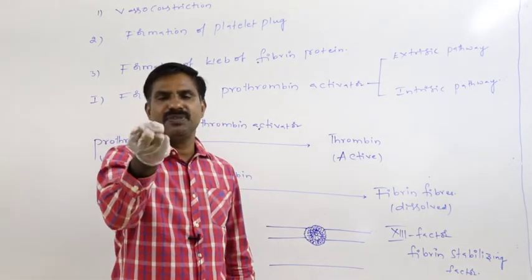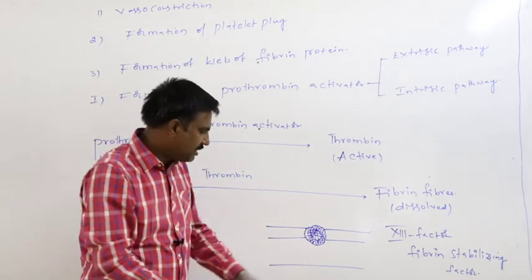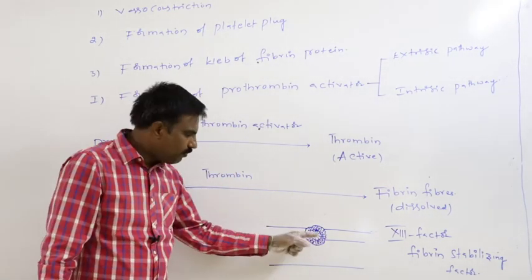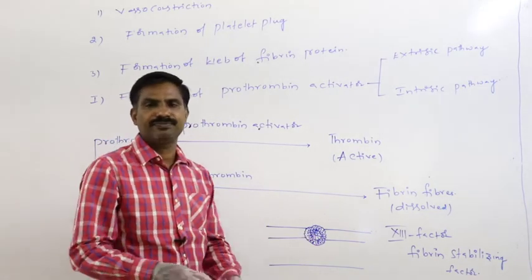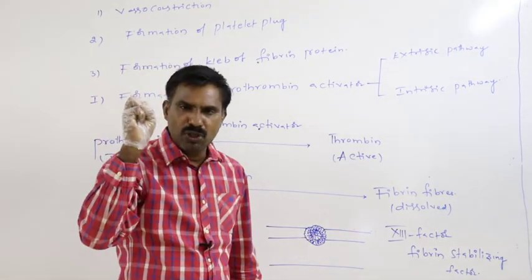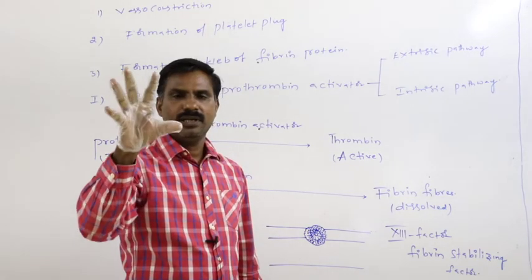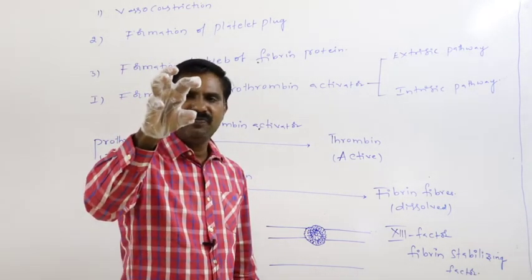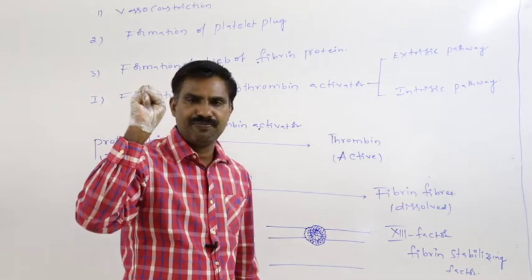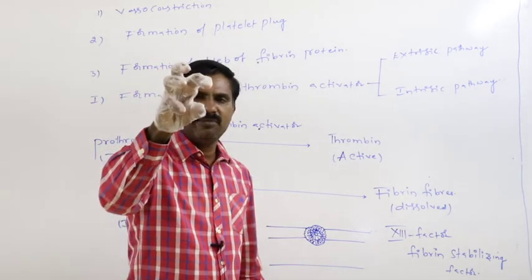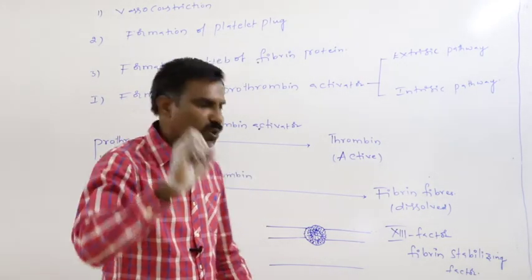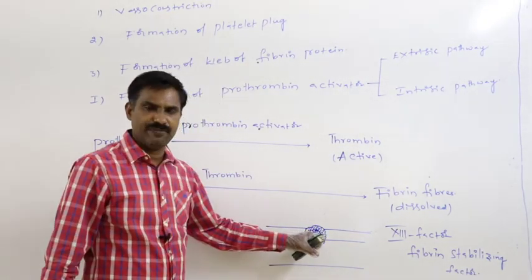As a result of this, the damaged walls of the blood vessel are pulled towards the center. Whenever fibrin fibers start contraction in all directions, definitely the damaged wall of the blood vessel is pulled towards the center in all directions.